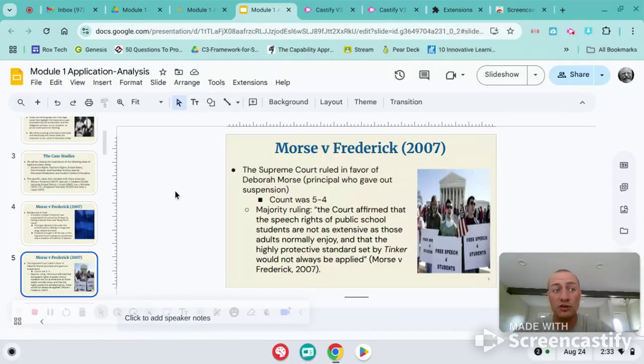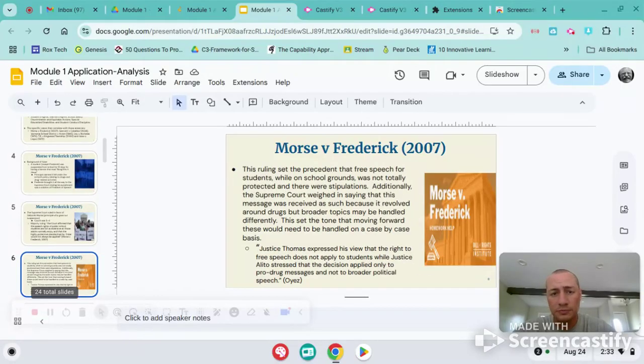So Tinker versus Des Moines was slightly overturned here. That was a landmark case in 1969. It kind of set the rule, like I said earlier, that there were certain stipulations. So students could, for the most part, say what they wanted to, but when it came to things like drug or safety, you can't yell fight, you can't yell fire in a movie theater. It was under the same kind of channel.